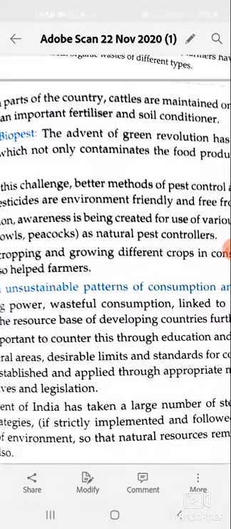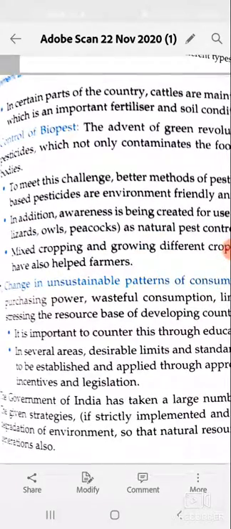So what we can conclude: the government of India has taken a large number of steps for sustainable development, like ISM and ISA, the International Solar Alliance started by Narendra Modi. It suggests that all the nations of this globe should promote solar energy rather than petrol and other sources of energy which are non-renewable.